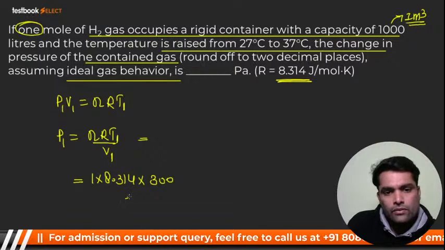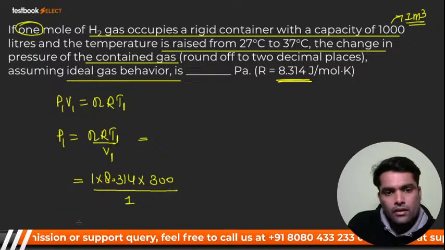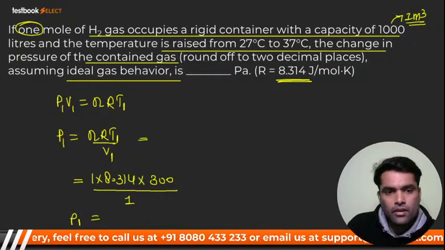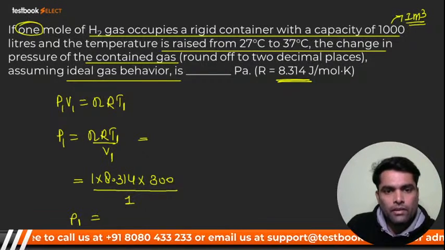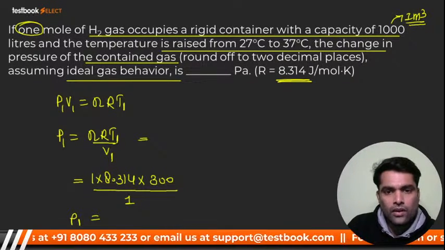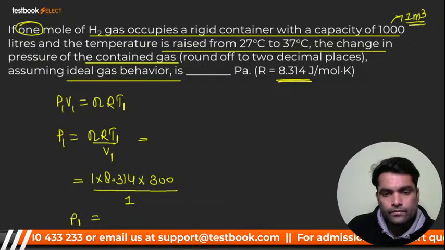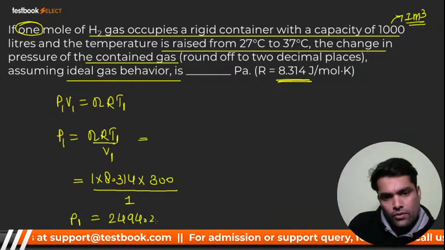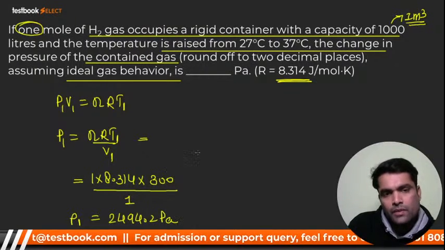V1 is 1 meter cube, already given. So P1 will be around 2494.2 Pascal. Okay, this is P1.